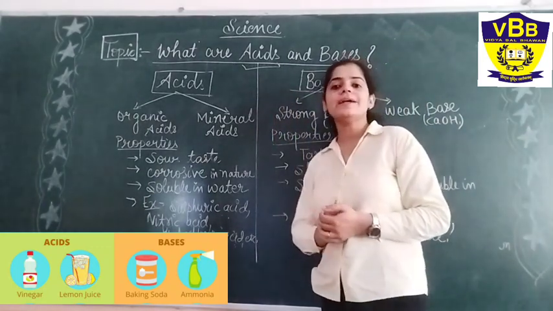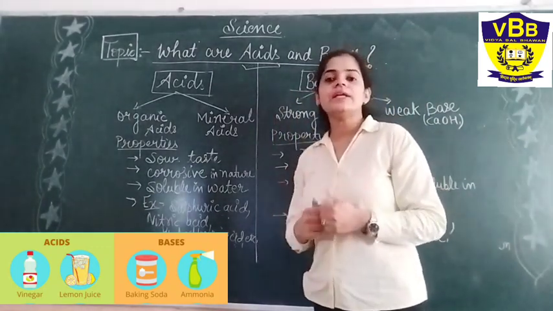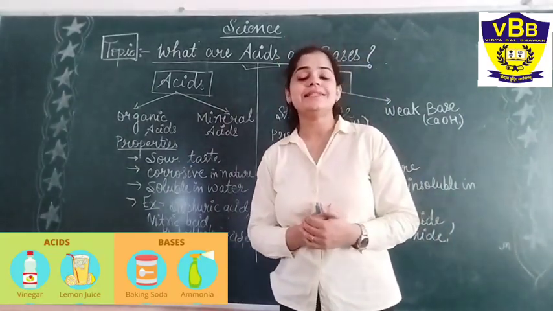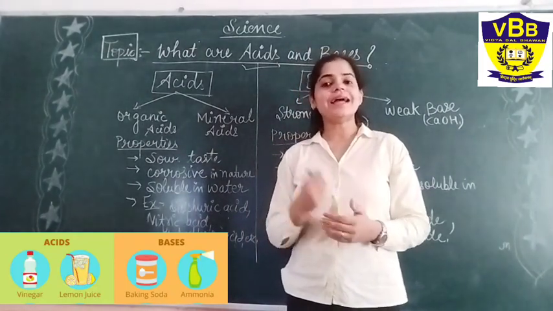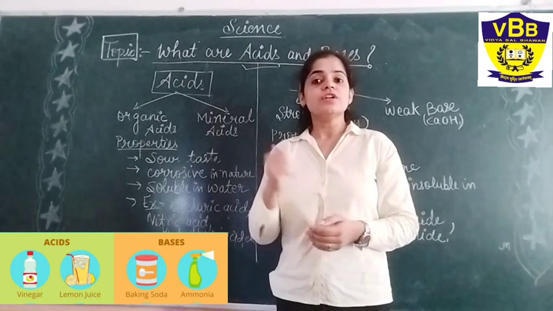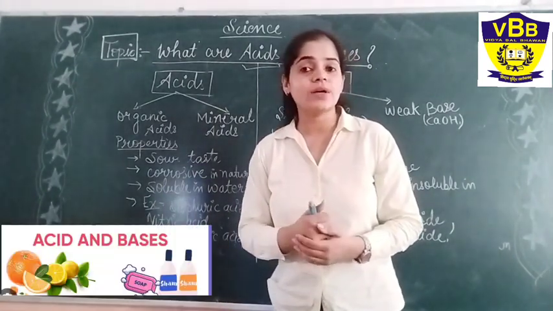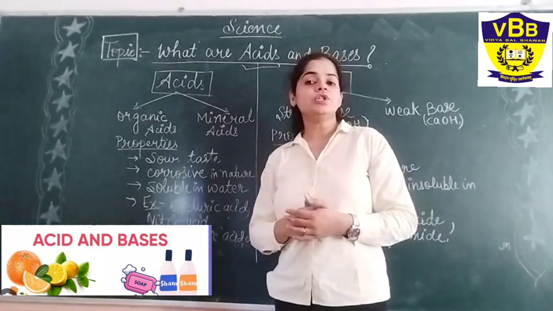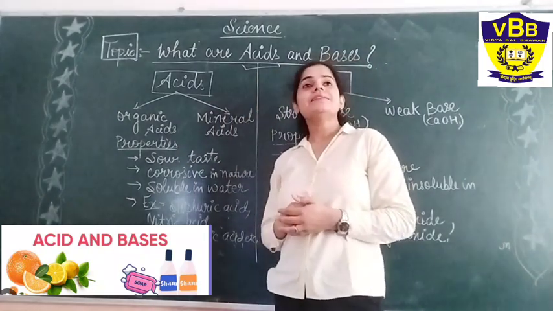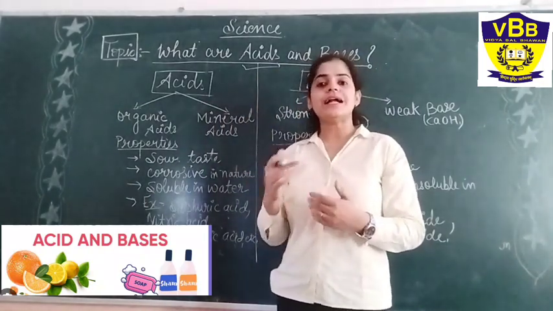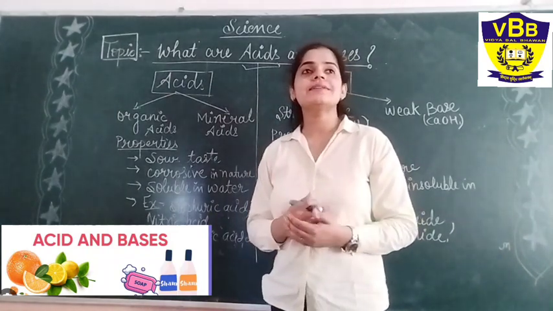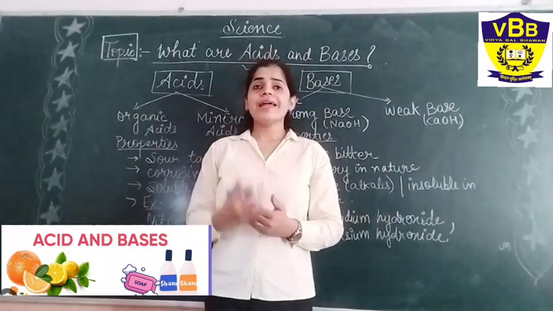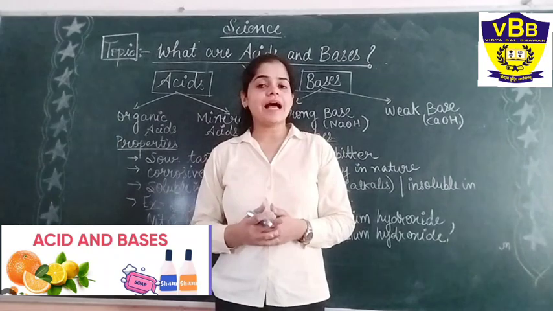Why are we learning this topic? See, acids and bases are a very important part of our life. Why? I already told you that your body also contains certain kinds of acids, and those acids you have already learned in previous chapters. In the digestion process, some acids are required to break down the food, and those kinds of acids are very useful to our bodies, as well as the bases. Bases also, there are some kinds of food that include the bases. Also, there are some things like soaps and detergents, all those contain several kinds of bases. And acids also have varied uses in our day-to-day life.